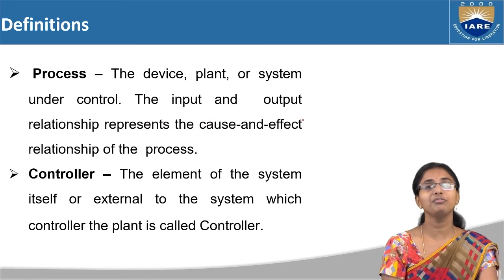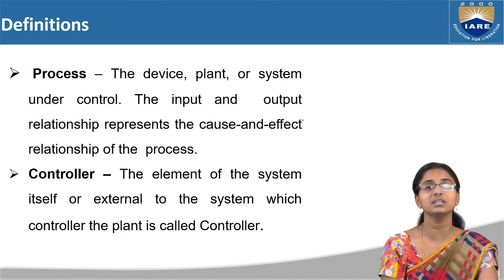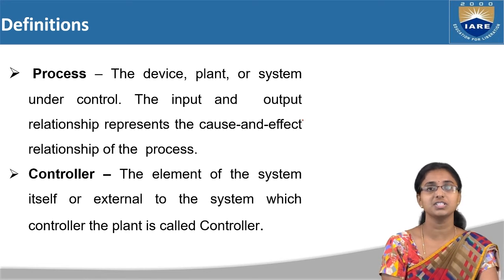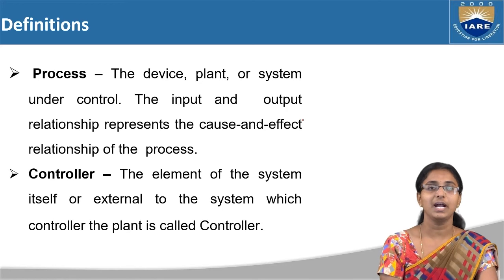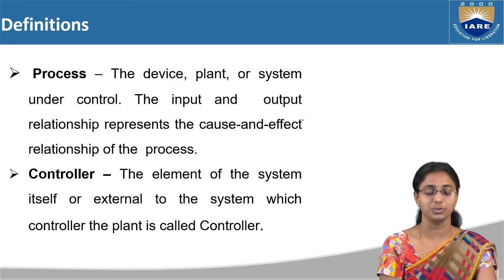Now if you go into the next level of this control system, we are going to study some terms which are related to the control system. First is the process. What is meant by process? Already we have studied: the device, plant or system which is under control and which has an input and output, right? The output is in relation to your input.